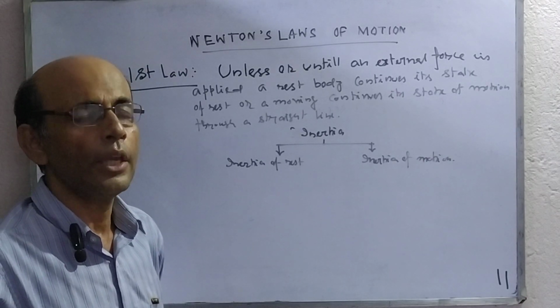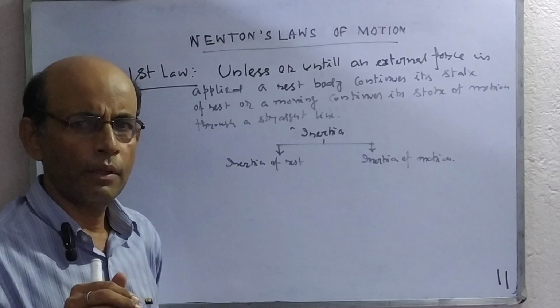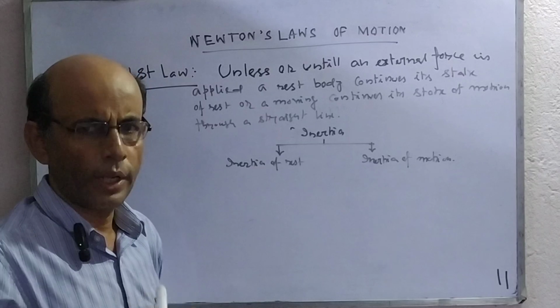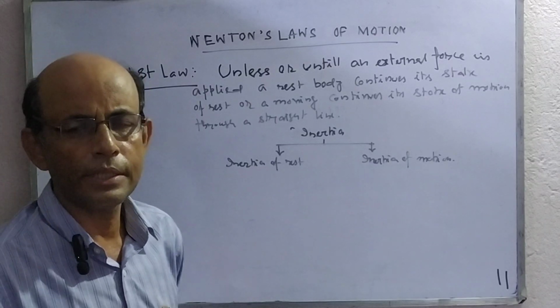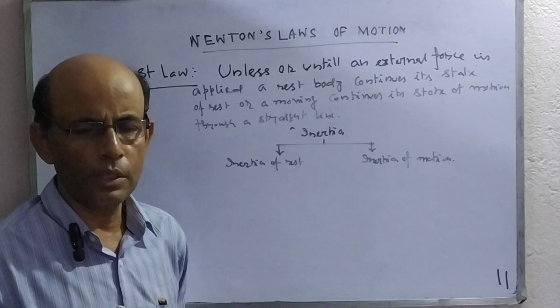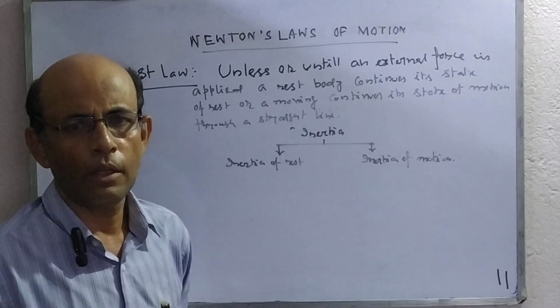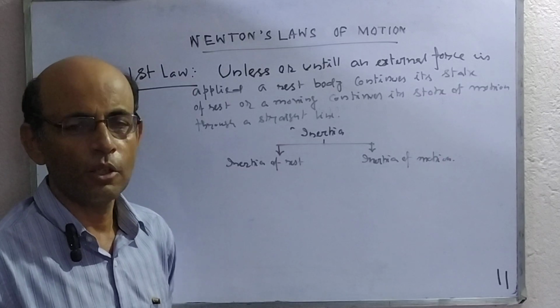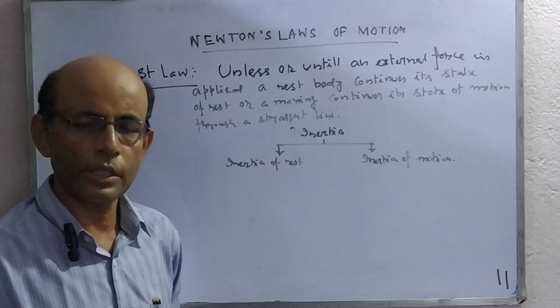On the other hand, if a moving bus suddenly comes to rest by applying brake, then the passenger sitting on the bus feels a forward jerk. Why? Because this happens due to inertia of motion.